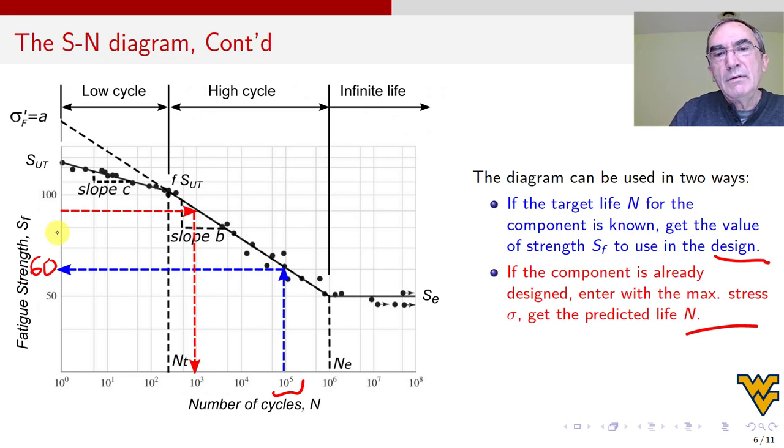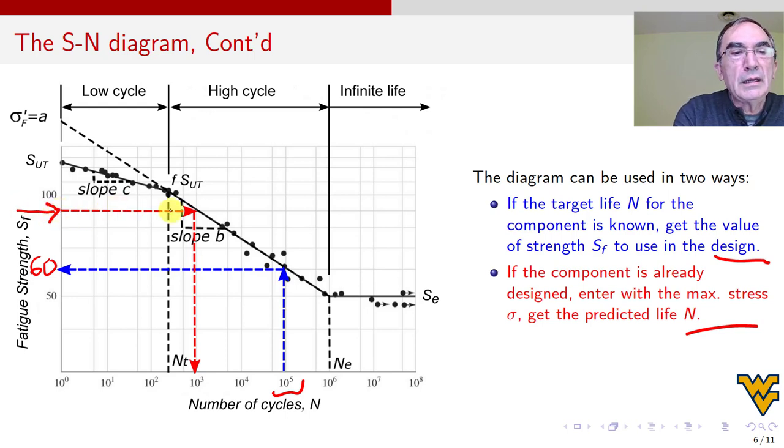Analyzing it means that if it is in bending, it's Mc over I at the critical point. You remember I told you how to find the critical point. Most often it is the point that has maximum bending moment, but the shear could get involved. So you find the place that has the most stress, and that is the maximum stress. Then you enter with that stress. I told you that you could enter with the stress. So if you have the part already designed and maybe even built, you calculate the maximum possible stress and enter the diagram on this side.